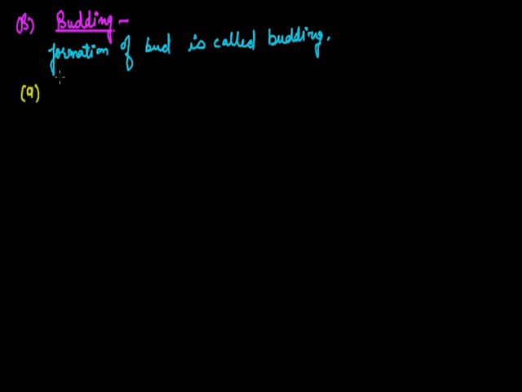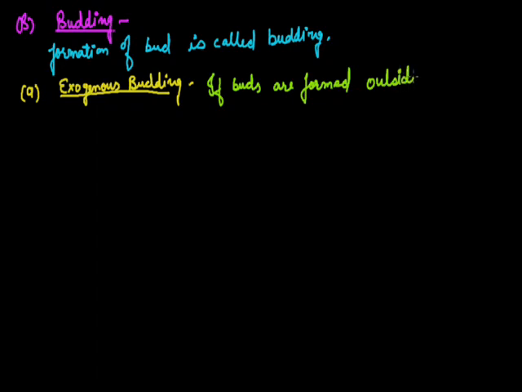The first one is called exogenous budding. That is very common in plants and animals, especially in fungi. If a bud is formed outside the mother body, that kind of budding is known as exogenous budding. Budding can be found in unicellular as well as multicellular organisms. Here we will discuss yeast. In the case of exogenous budding, I can write the examples yeast and hydra. They always show exogenous budding. Let us take the example of yeast.